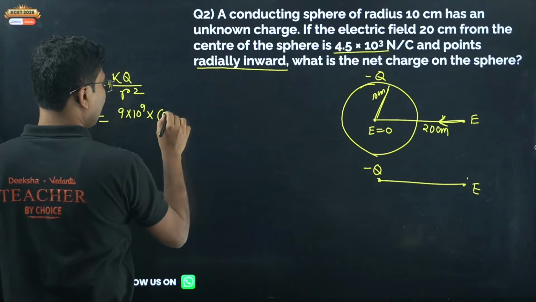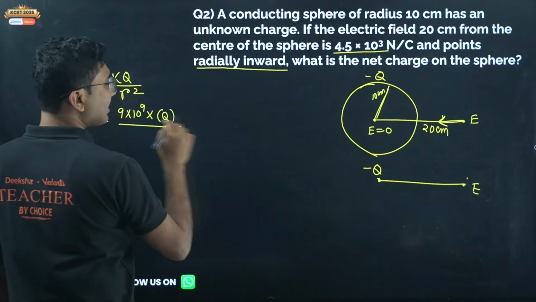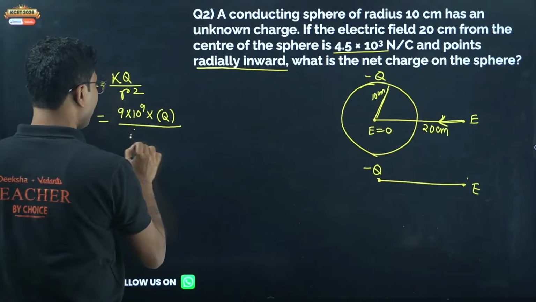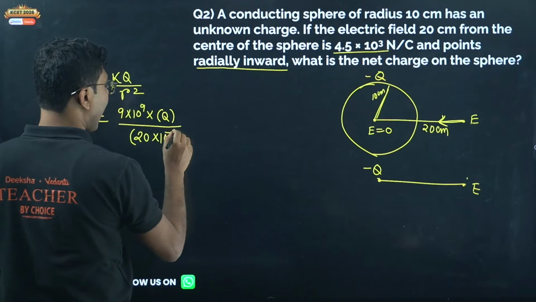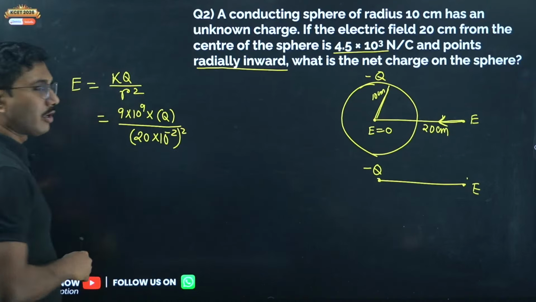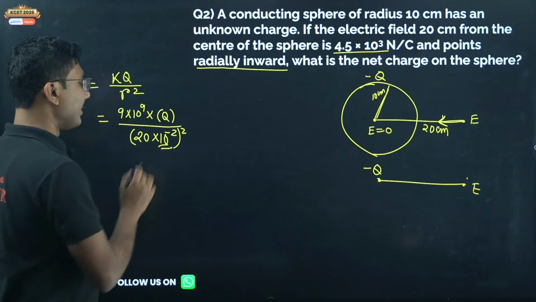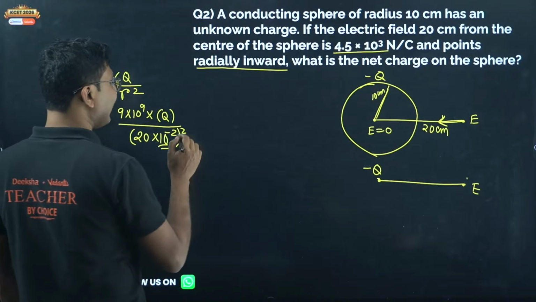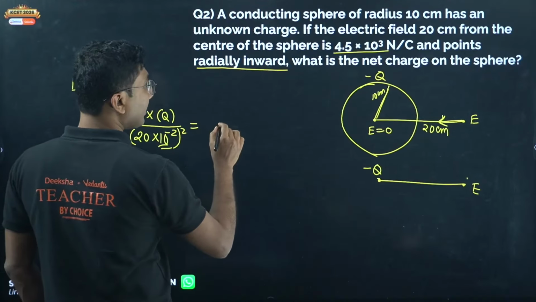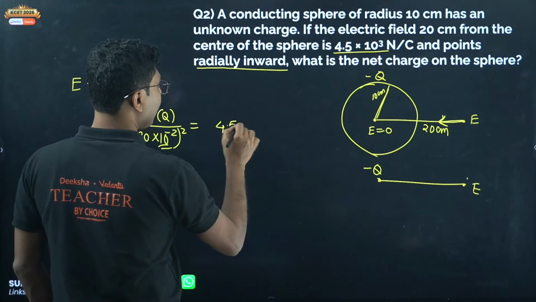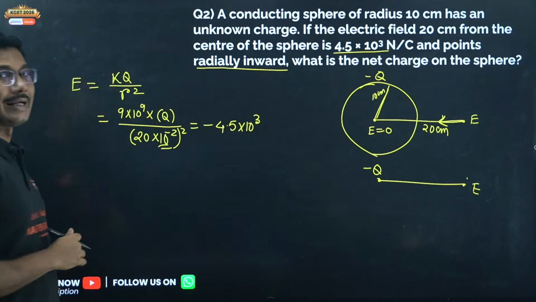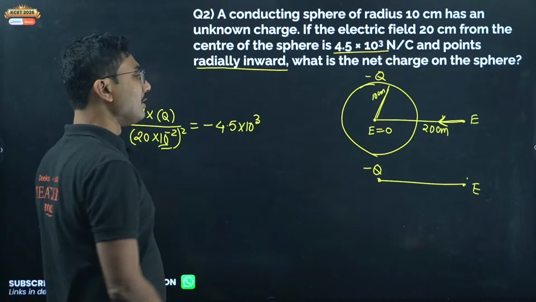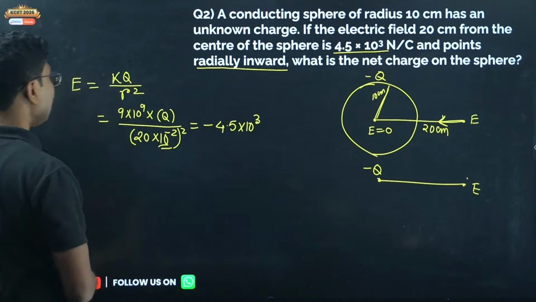Okay, Q divided by R is given 20 centimeters. So whenever you see 20 centimeters, you have to add 10 to the power of minus 2. This has to be added to convert it centimeter to meter, and that value is given 4.5 into 10 to the power of 3. And remember, this is inward, so we will take a negative sign. Okay, the negative sign represents the electric field is inwards.